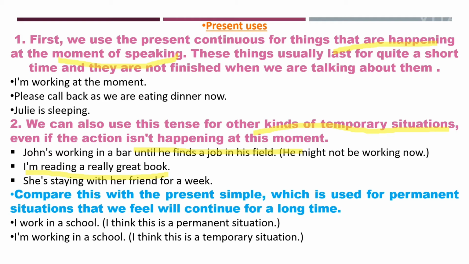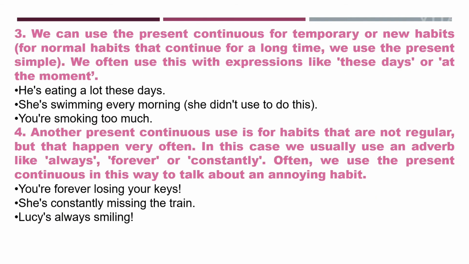And you can compare this with the simple present tense also. If I am saying I work in school, it means I have used simple present tense. If I am saying I am working in school, now this is a temporary situation. If I have used present continuous, I am working, it means I am talking about a temporary situation here. Clear?